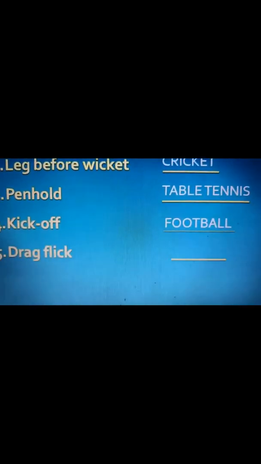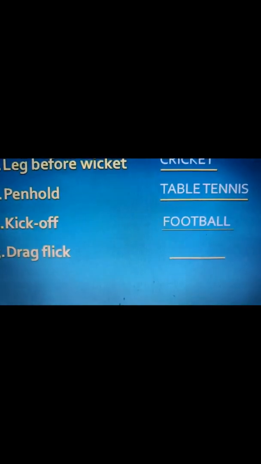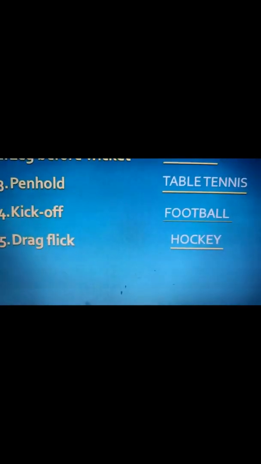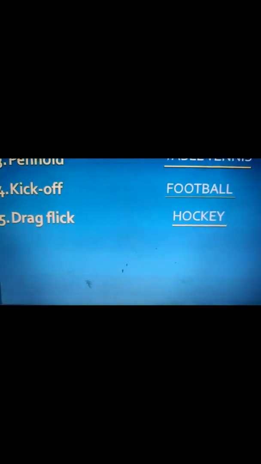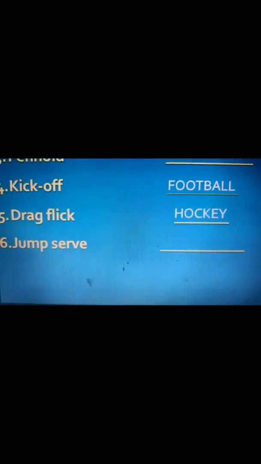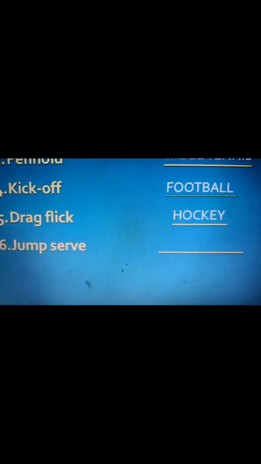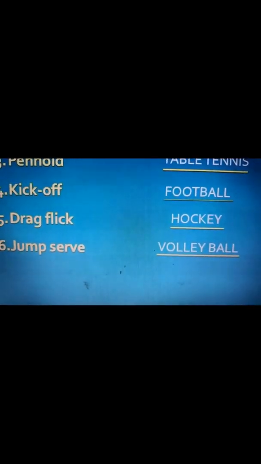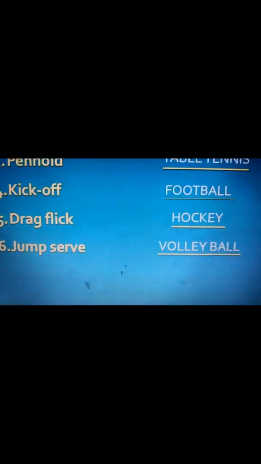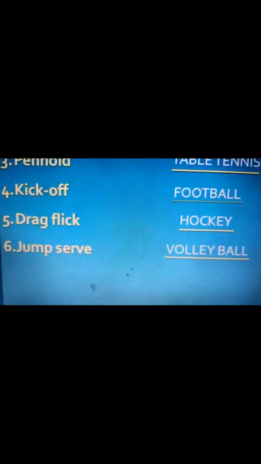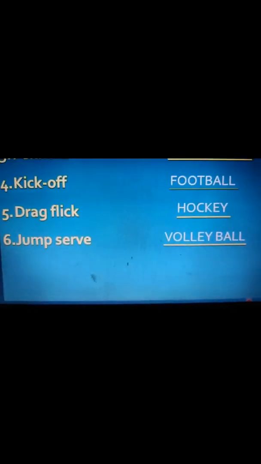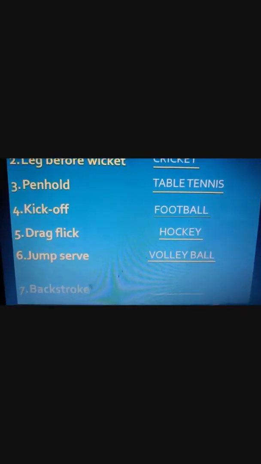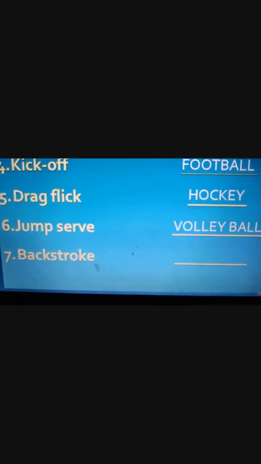Next, drag flick. Drag flick is in hockey and it is a scoring technique in hockey. Next, jump serve. Jump serve is in volleyball, right? Jump serve means that the player increases the power and height of their serve by jumping into the hit. That is jump serve. Okay, coming to the next one, that is backstroke.